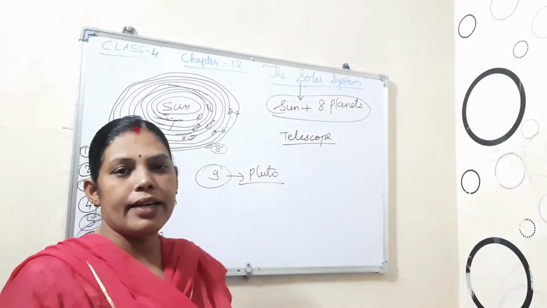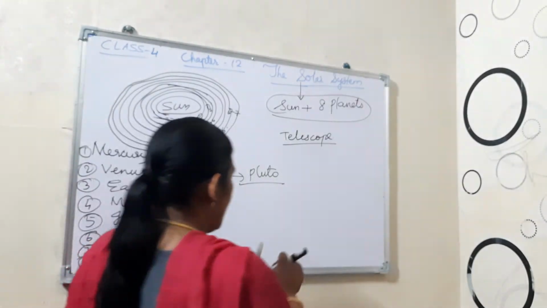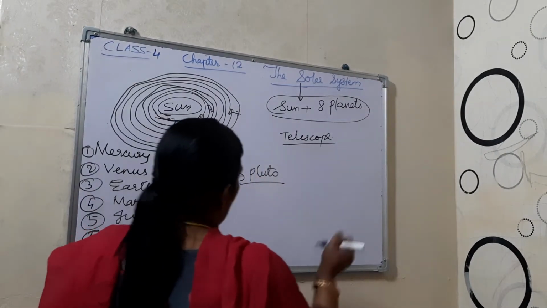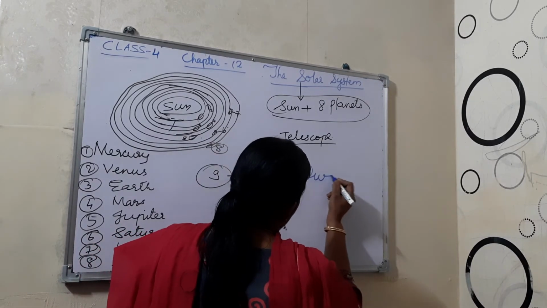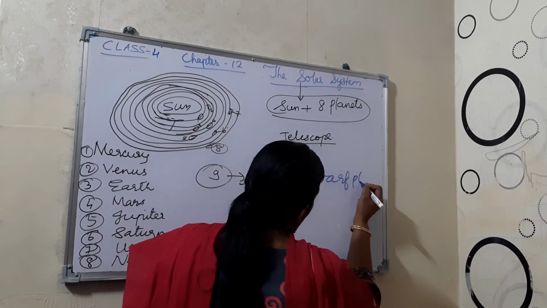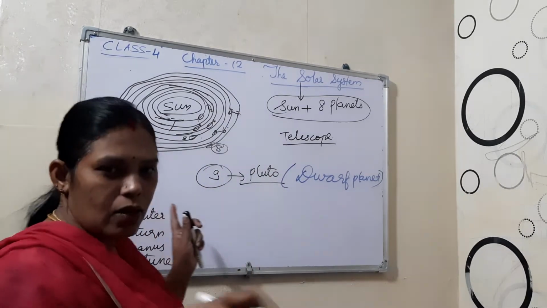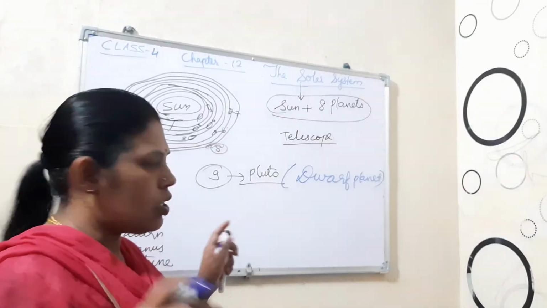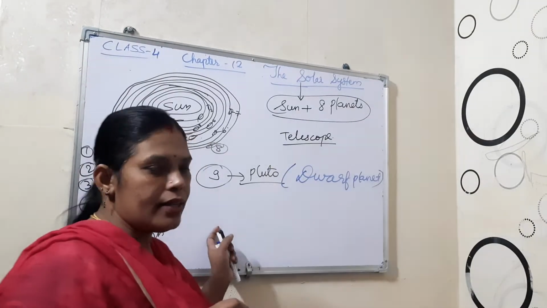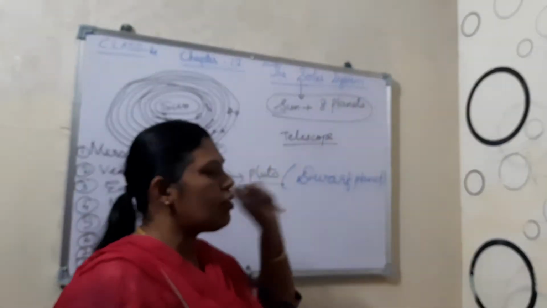So they did not include it, but they redefined Pluto as a dwarf planet. What is a dwarf planet? A very small planet. Because it may again go very small, it is considered a dwarf planet.